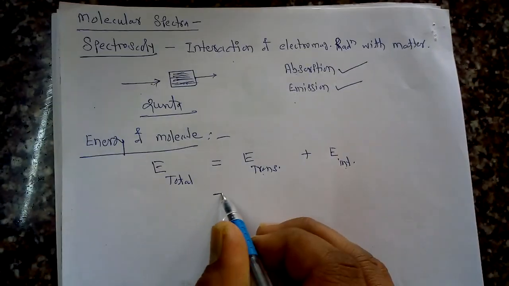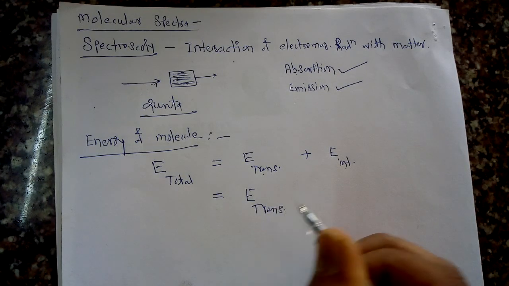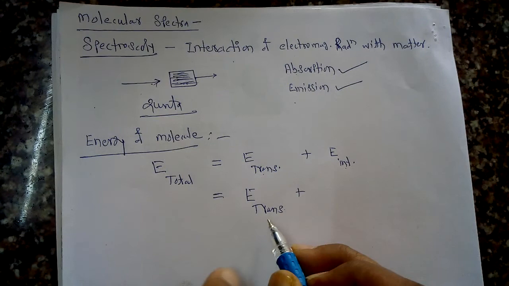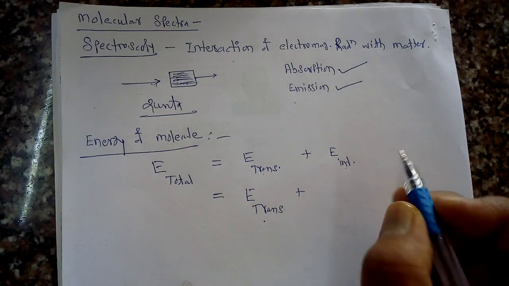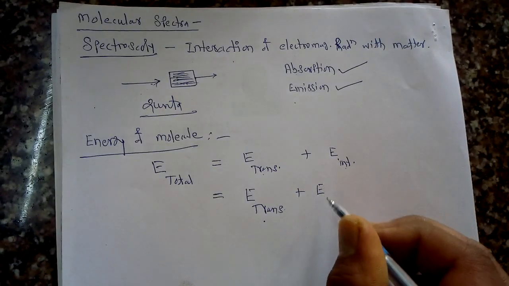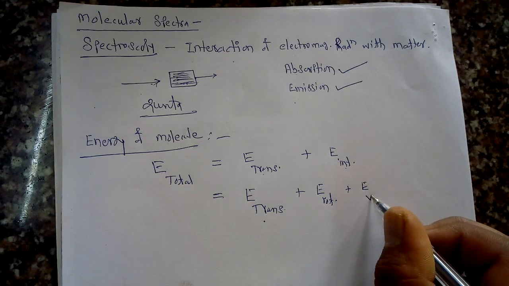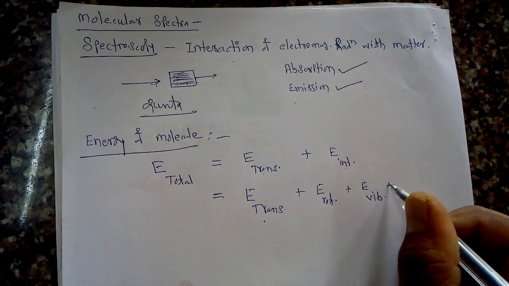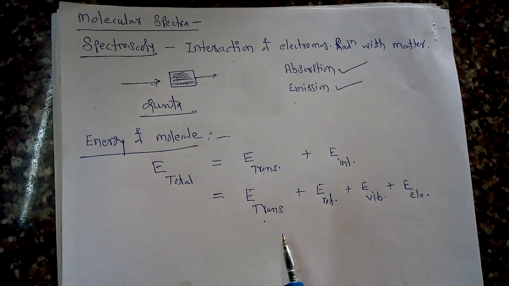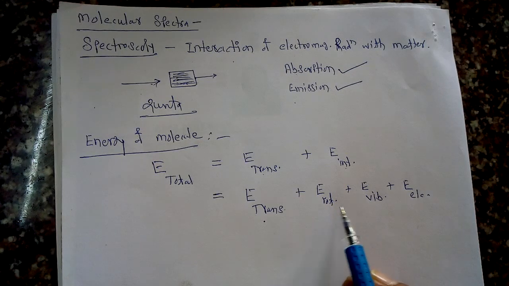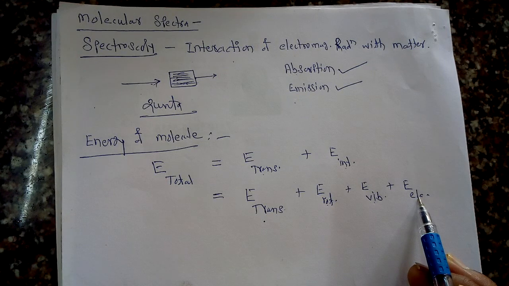Further, this internal energy is a combination of different types of energies. So E total is equal to translational energy plus the internal energy, which is a combination of three different energies. First, rotational energy. Second, vibrational energy of a molecule, and third, electronic energy. So the internal energy is made up of these three forms of energy: rotational, vibrational and electronic energy.